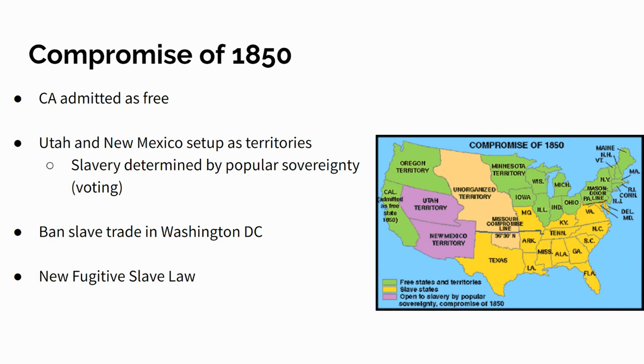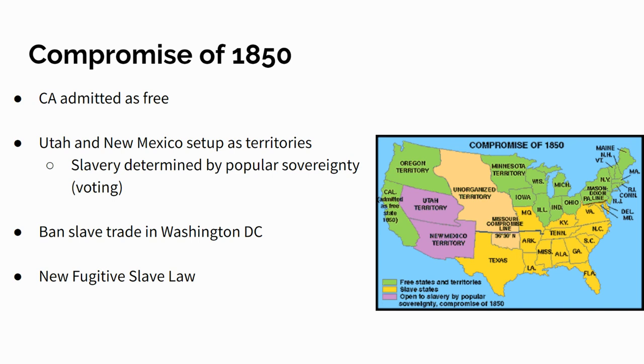Popular sovereignty is a very important term. You need to understand this term because we're going to need to know it for more stuff in this unit. Popular sovereignty means that they're going to allow Utah and New Mexico to vote by popular vote over whether they should have slavery or not. So that's their idea. We'll let these new states, these new areas, vote.